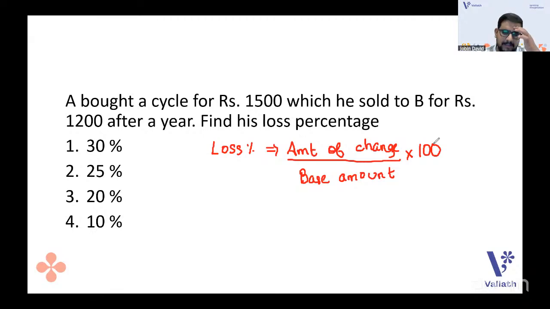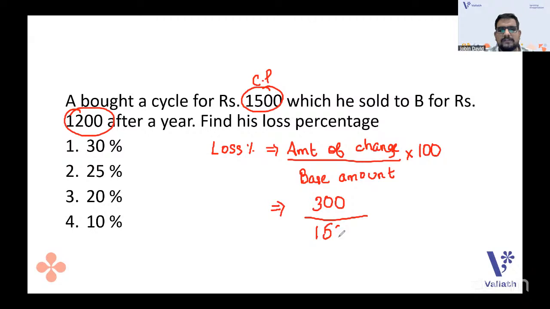You should not study separate formulas for profit, loss, increase, decrease. One formula for everything. So here the amount of change will be the loss incurred. So what is the loss? Actually, the loss was 300 because 1,500 was the CP and 1,200 was the SP. So 1,500 minus 1,200 is 300. That is the amount of change, that is the loss. By base amount, obviously it will be the cost price, that is 1,500, into 100.